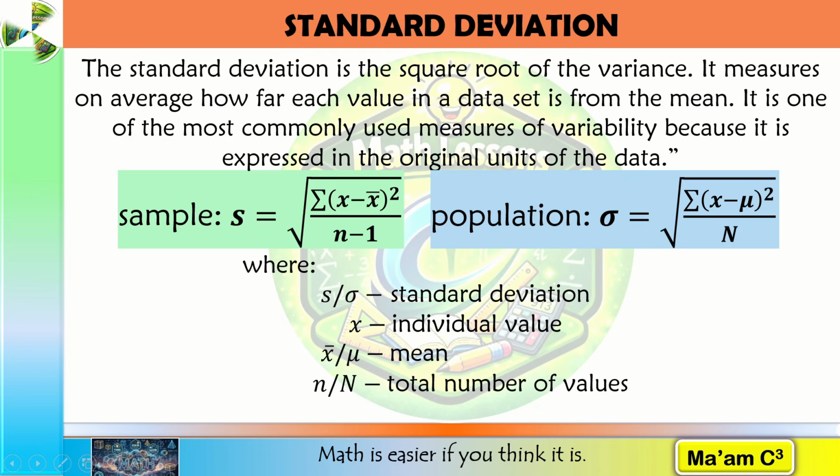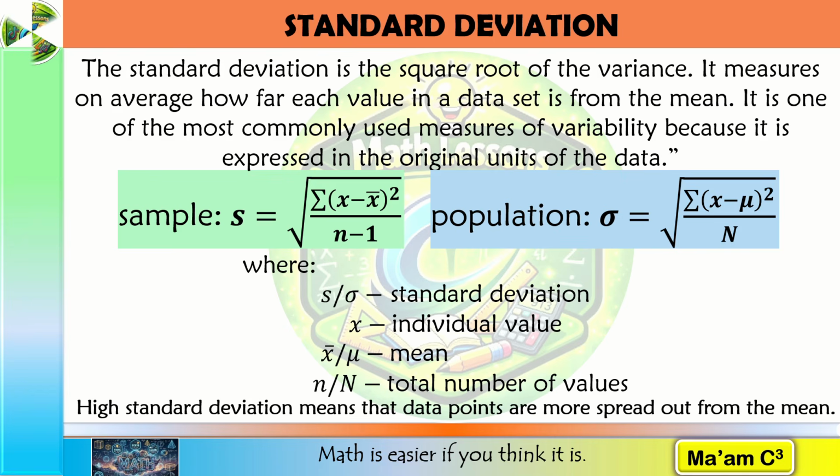Standard deviation is commonly used because it expresses spread in the same unit as the original observations. If the data are test scores, the standard deviation is also measured in score points. A small standard deviation means that values tend to be close to the mean. A large standard deviation means that values are more widely dispersed.